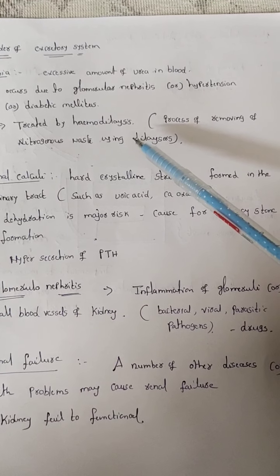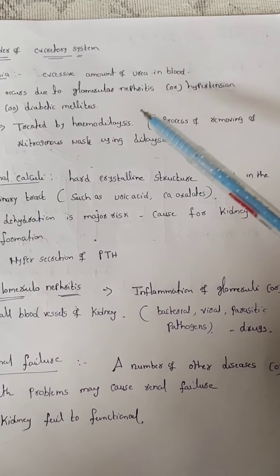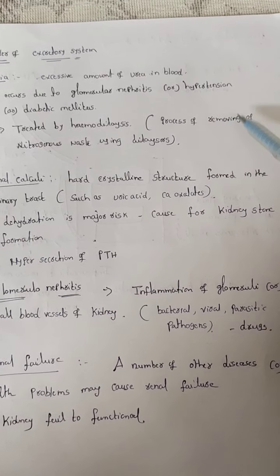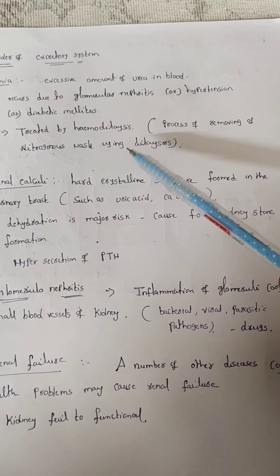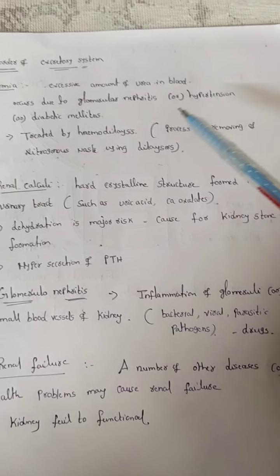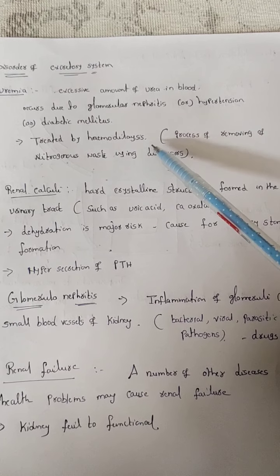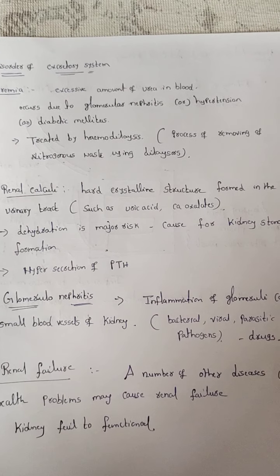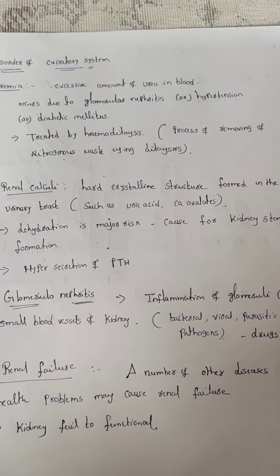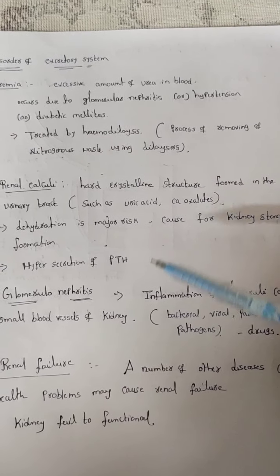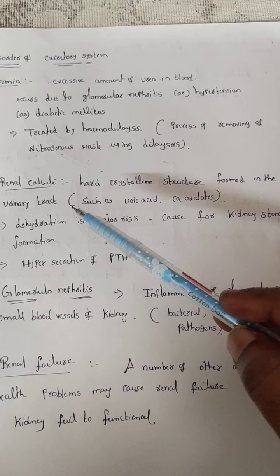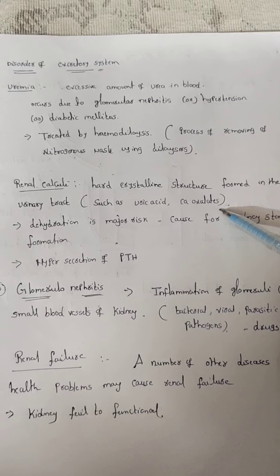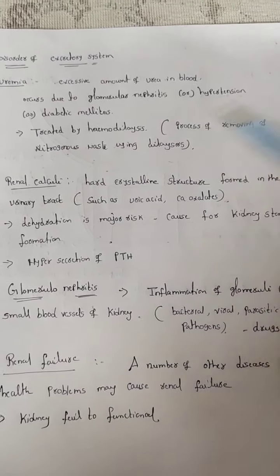What is hemodialysis? Hemodialysis means they have a dialyzing machine. By using the dialyzing machine, we remove the nitrogenous waste, that is the urea, uric acid, and ammonia from the body. That is called hemodialysis. Next one, renal calculi. Renal calculi indicates kidney stone formation. It means hard crystal structures, such as uric acid and calcium oxalates, accumulate in the urinary tract, leading to kidney stone formation. That is called renal calculi.